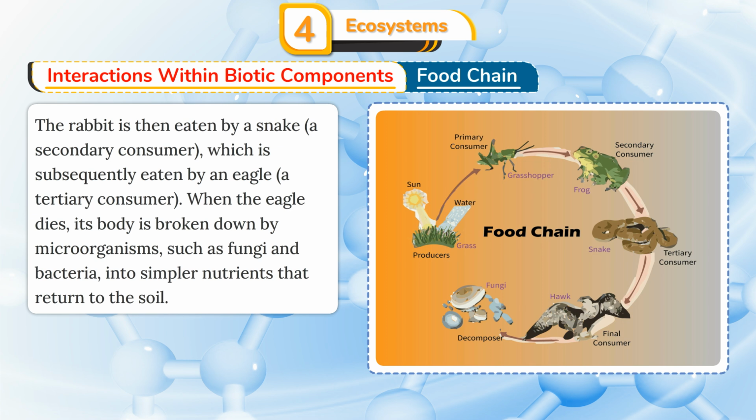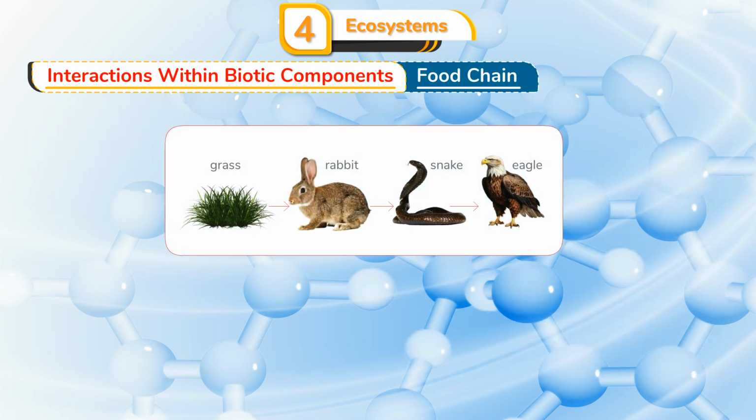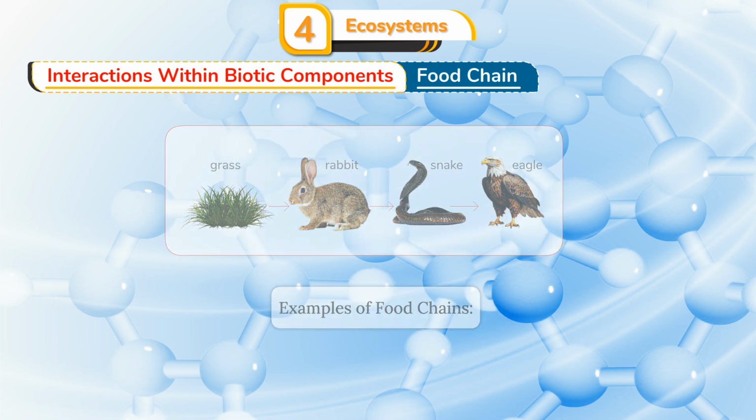When the eagle dies, its body is broken down by microorganisms, such as fungi and bacteria, into simpler nutrients that return to the soil. These nutrients are then absorbed by plants, thus continuing the cycle. Grass, rabbit, snake, eagle.